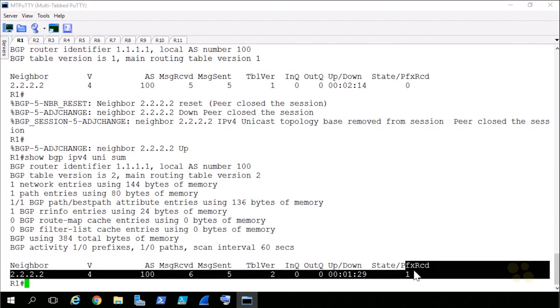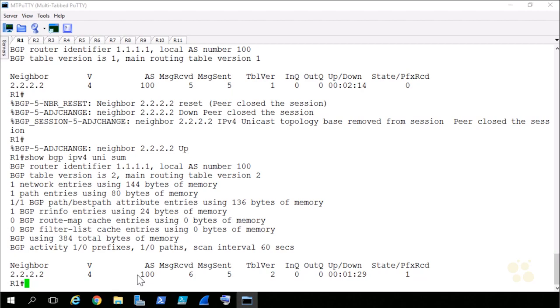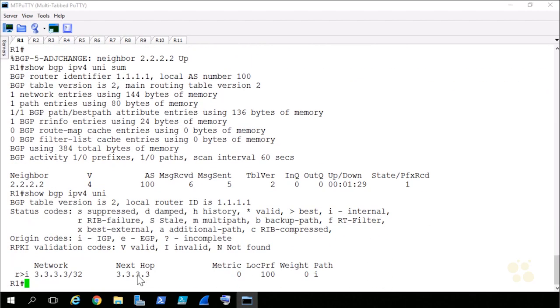Now I see that I've got a prefix that's being advertised to me. If I give it a show bgp ipv4 unicast without the summary, I see the route that's being sent here is 3.3.3.3. Interestingly, though, it's not installed in the IP routing table because we had a, what's the code right here? A RIB failure. Look at that next hop. The next hop is the address that we learned after all, because we set the update source to be 3.3.3.3, and that's what gets advertised out.